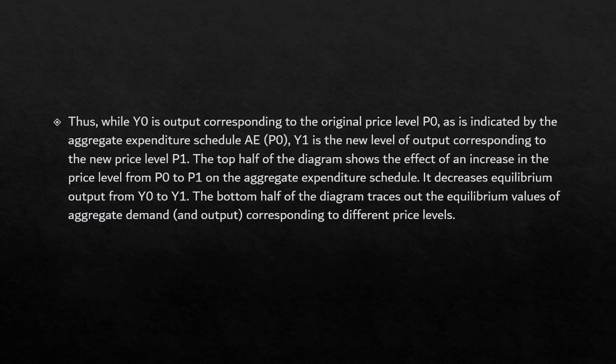The top half of the diagram shows the effect of an increase in the price level from P0 to P1 on the aggregate expenditure schedule, and this would decrease the equilibrium output from Y0 to Y1. The bottom half of the diagram traces the equilibrium values of aggregate demand corresponding to different price levels.